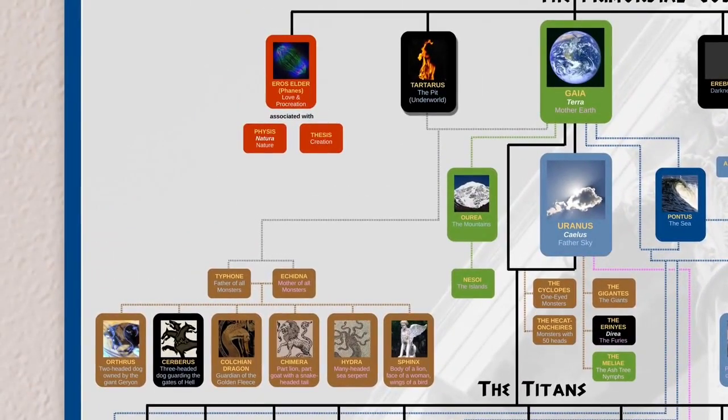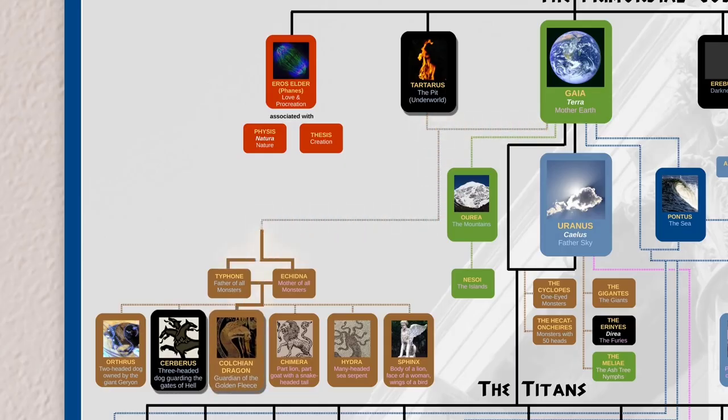From Tartarus, the god of the underworld, comes several monsters, shown in brown, such as Cerberus, the three-headed dog that guards the gates of hell, the dragon from which Jason and the Argonauts stole the golden fleece, and the Sphinx, who had the face of a human, the body of a lion, and the wings of a bird.